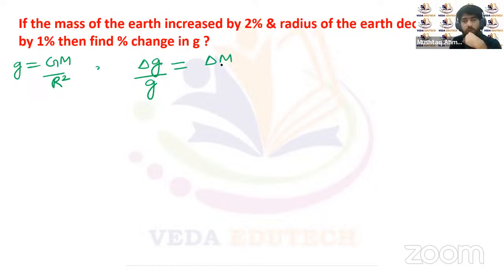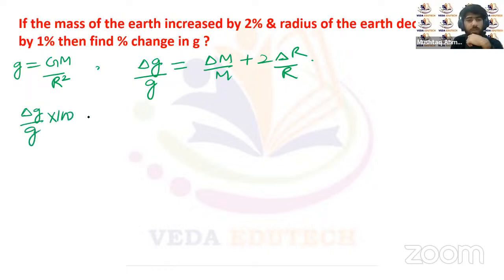It will be delta M upon M plus 2 times delta R upon R. So this will be the fractional change in acceleration due to gravity. So the percentage change will be delta g upon g multiplied by 100. That will be delta M upon M into 100, plus twice delta R upon R into 100.